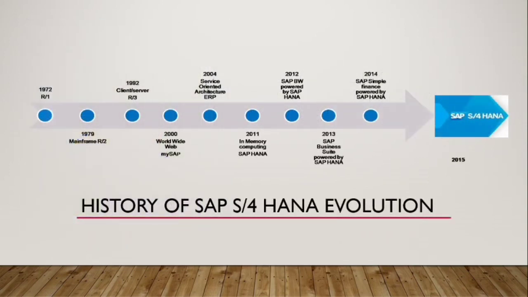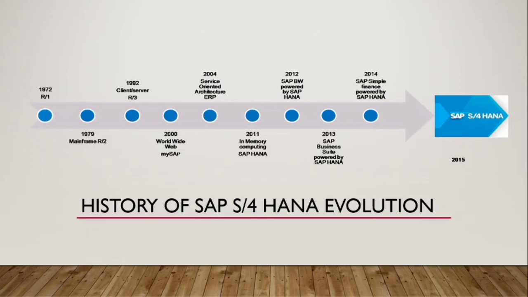Let's begin with SAP history over the years. It was 1972 when SAP first launched its R1 system. Then afterwards in 1979, R2 was introduced. Now it's time for the most popular architecture on which the SAP software backbone is built. It's R3 and the year was 1992.